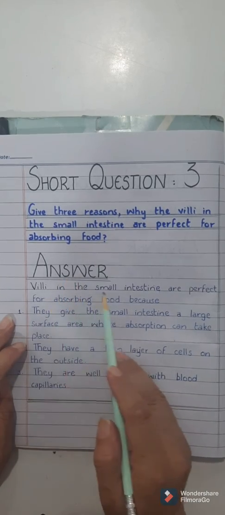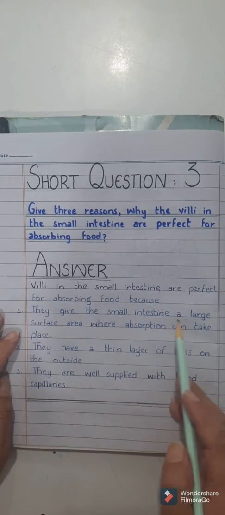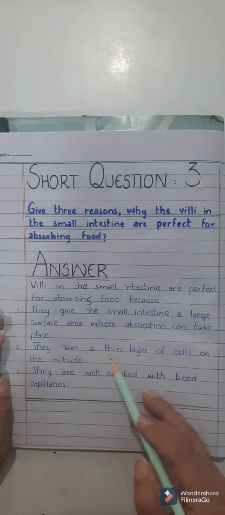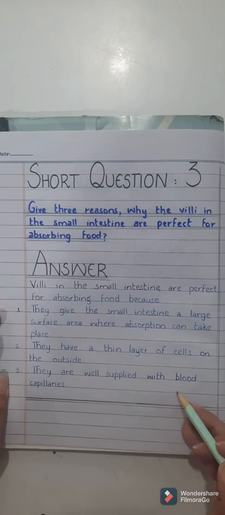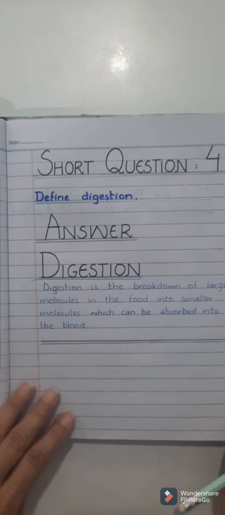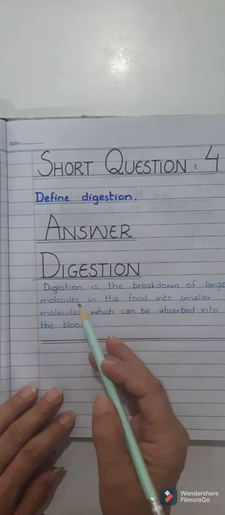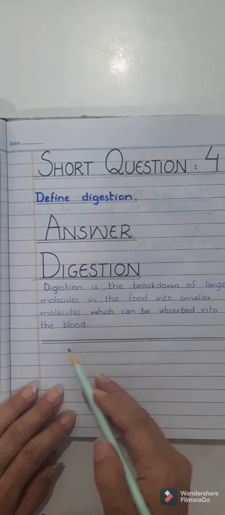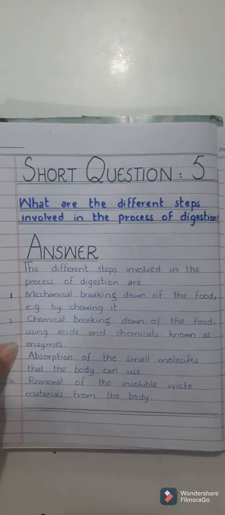Answer: villi in the small intestine are perfect for absorbing food because number 1, they give the small intestine a large surface area where absorption can take place. Number 2, they have a thin layer of cells on the outside, and number 3, they are well supplied with blood capillaries. Then we have short question number 4, define digestion. Answer: digestion is the breakdown of large molecules in the food into smaller molecules which can be absorbed into the blood.